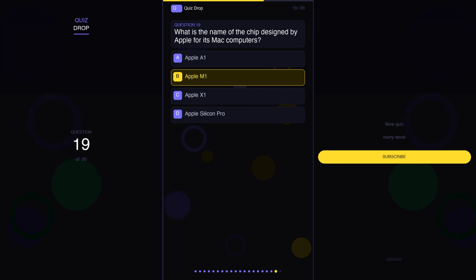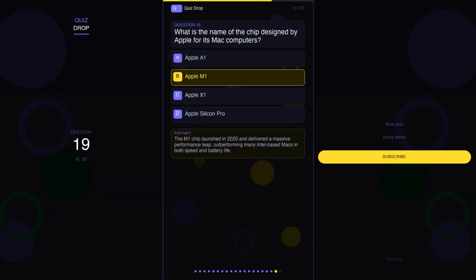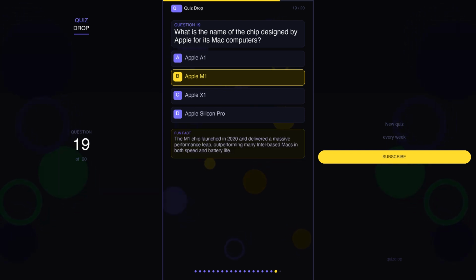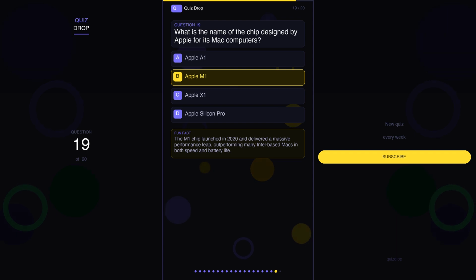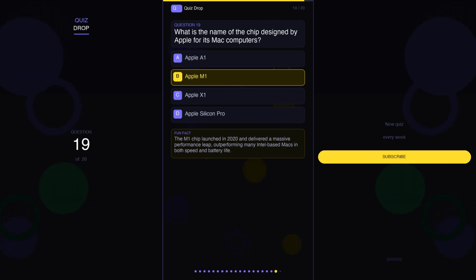The correct answer is B. Apple M1. And here's a fun fact. The M1 chip launched in 2020 and delivered a massive performance leap, outperforming many Intel-based Macs in both speed and